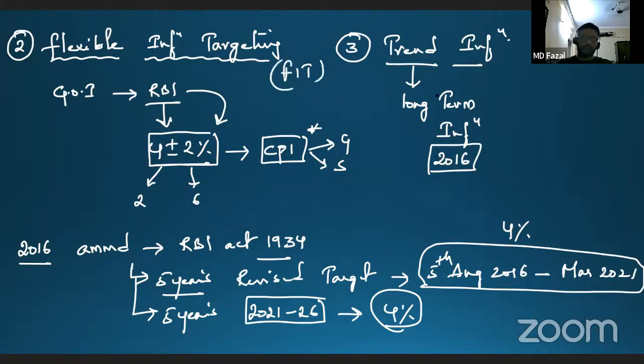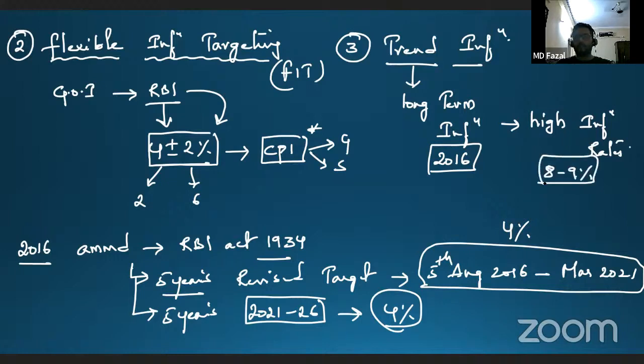In trend inflation, you used to go for long term along with high inflation rates, in the range of around 8 to 9%, for a long term period. Now it has fallen down to 4% in and around, which could be revised within 5 years.